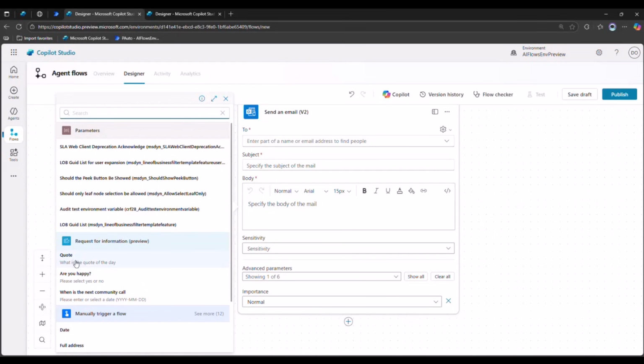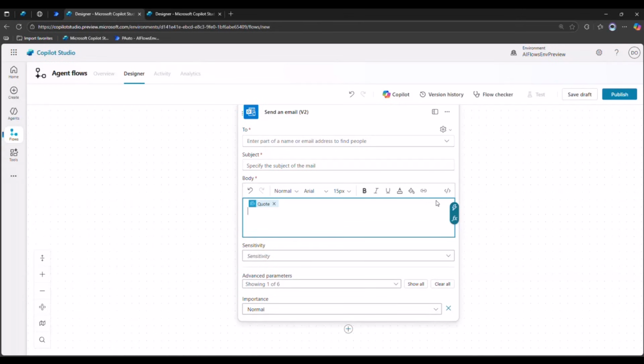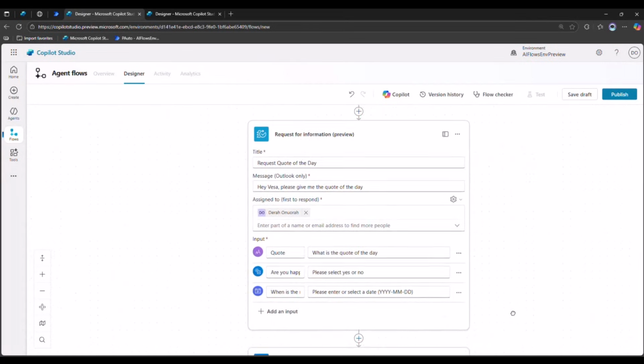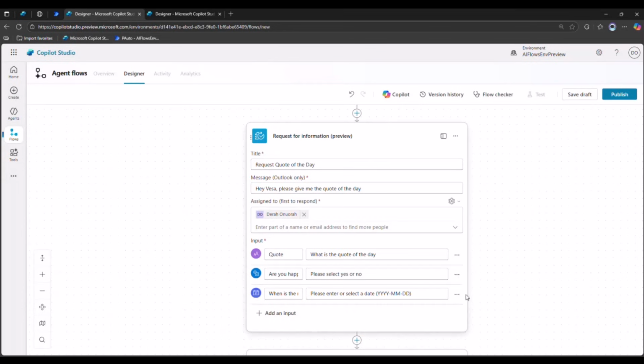So remember, the inputs we configured from that action were quote, are you happy? When is the next community call? And I can actually put them in here in an email, or I can put them in any other action as parameters. And when they run, they will automatically be populated here. So that's the request for information action. This is just a very simple and non-business process scenario.